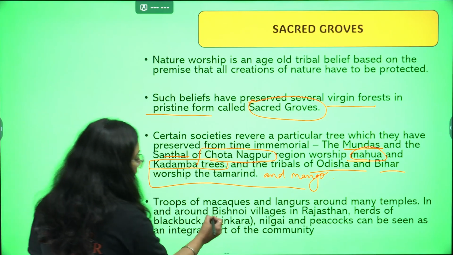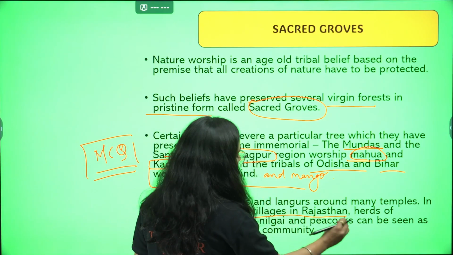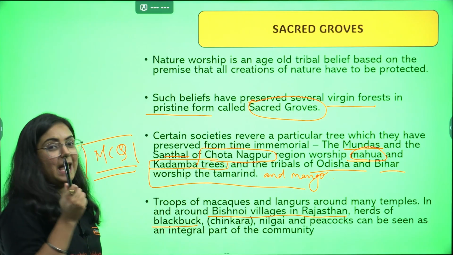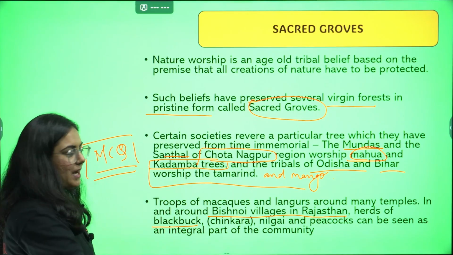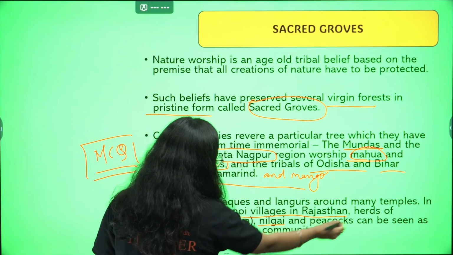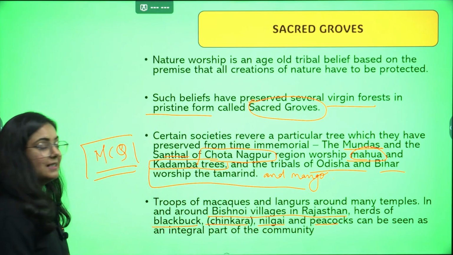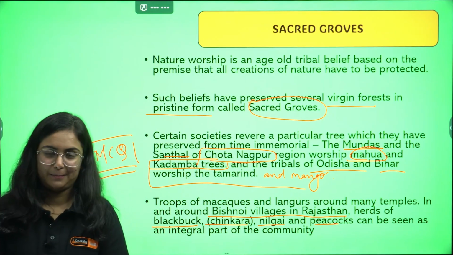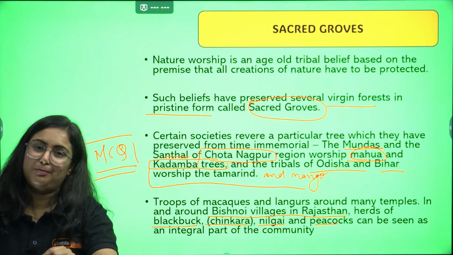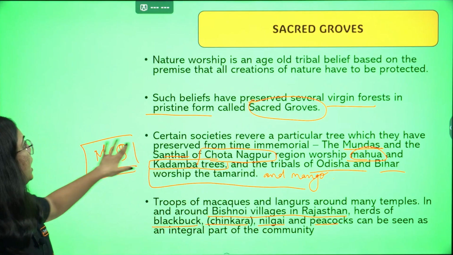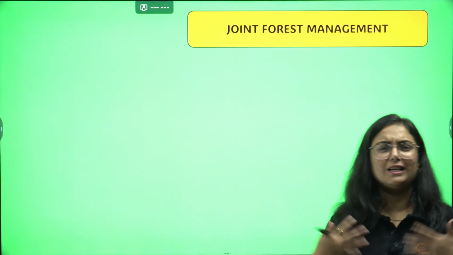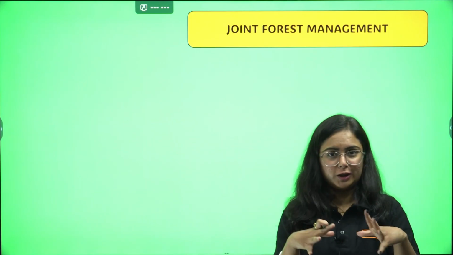Along with that, there is the Bishnoi village in Rajasthan where herds of blackbuck, yes, the same one crashed by a car, herds of blackbuck, chinkara, nilgai and peacock can be seen as an integral part of the society. And this is how having sacred groves is very, very important. Got my point?